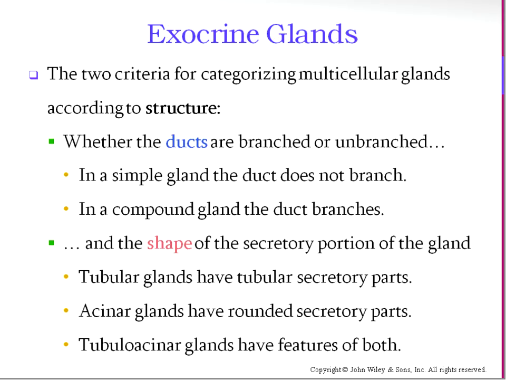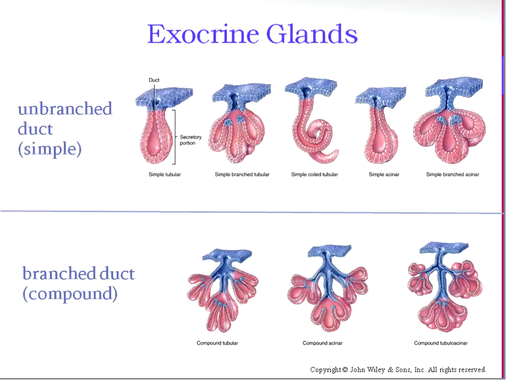So tubular glands look tubular in their secretory parts. Acinar glands have rounded secretory parts, like they look more like grapes or like a flask. Tubulo-acinar means there's features of both. So this is what they look like, unbranched or simple. You look here, this is the duct. This right here is the duct. If you look at all of these simples, they all just have basically one exit route out.